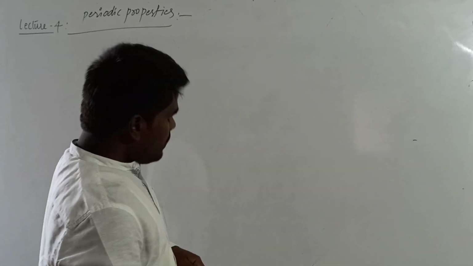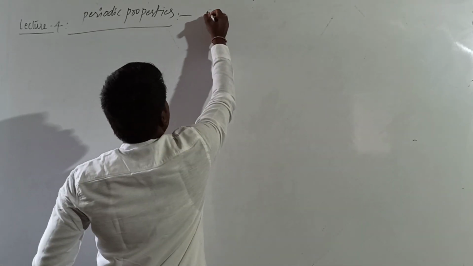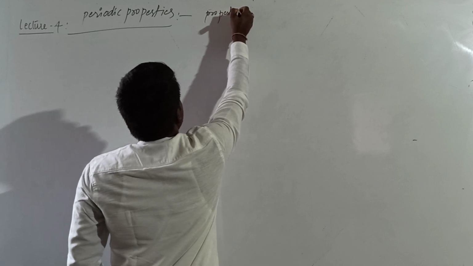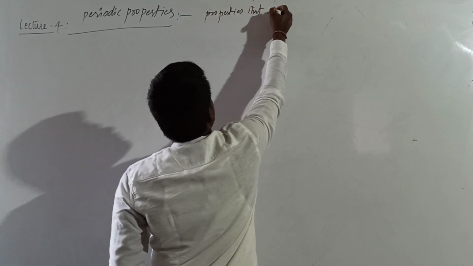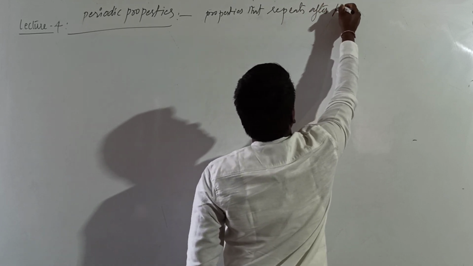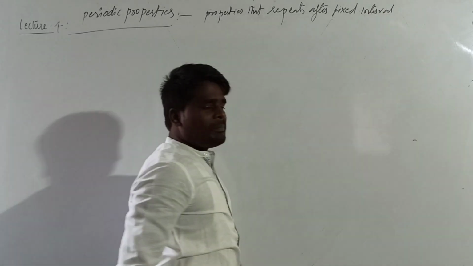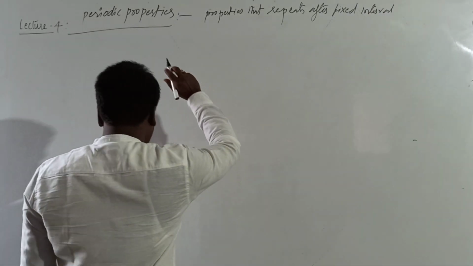Because of this only, the table of elements is called the periodic table. Right? Now, what is meant by periodic property? Properties that repeat after fixed intervals are called periodic properties. What are these intervals?